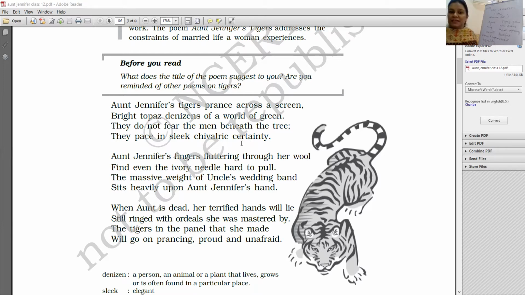Is this stanza clear to all of you? So what are the colors mentioned here? We have topaz and we have green. Topaz is of the tiger and green is its habitat. Men are there, but what is the tiger's reaction to the men? Is it afraid of them? No, the tiger is not afraid of the men, and he goes on walking, prancing in his habitat.